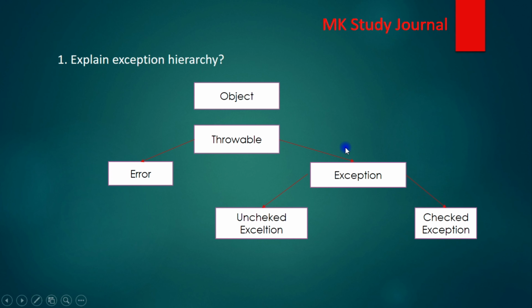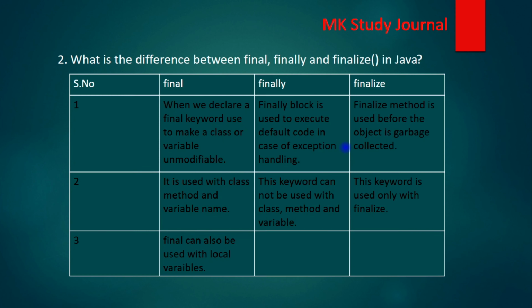The first question is: explain exception hierarchy. So what is the exception hierarchy? As we all know, the parent class is the Object class. Then we have the Throwable class. After Throwable we have Error and Exception, and then Exception is further classified in two parts: one is unchecked exception and one is checked exception. So this is our exception class hierarchy. Let's move on to the next question.